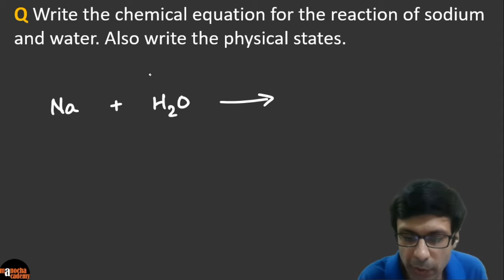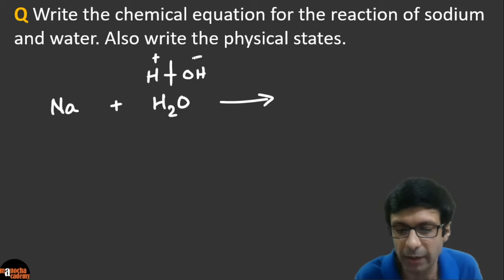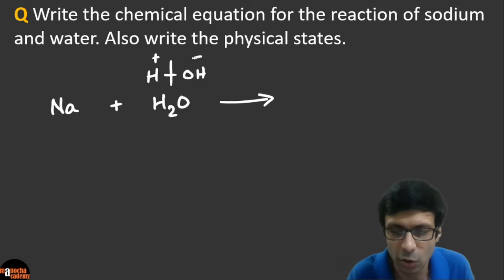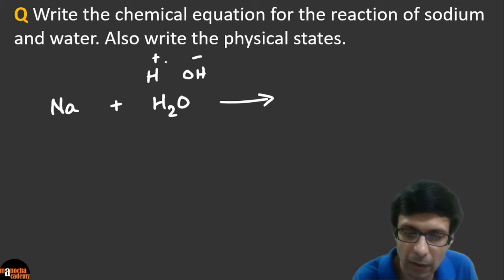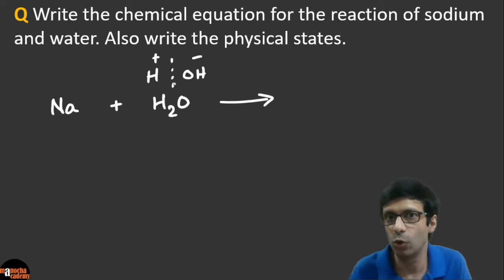So water we can break down into H and OH, right? Water has H plus and OH minus, the hydrogen ion and the hydroxyl ion. So if you break down water like this, one way to split it is H2 and O, but we are going to split it as H and OH for this reaction.